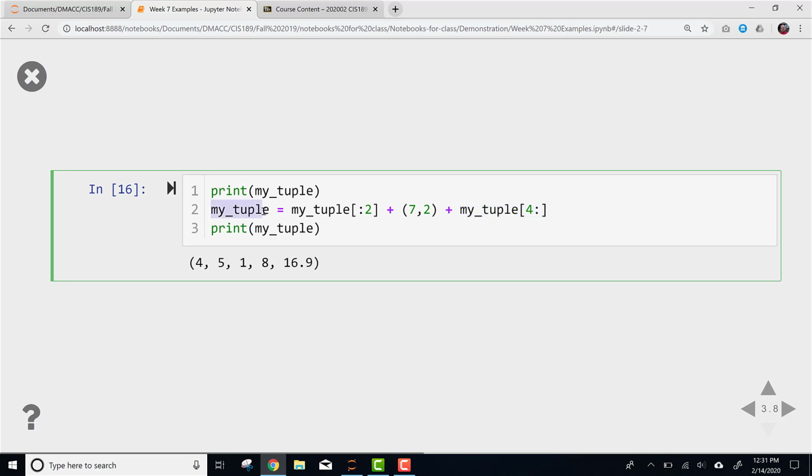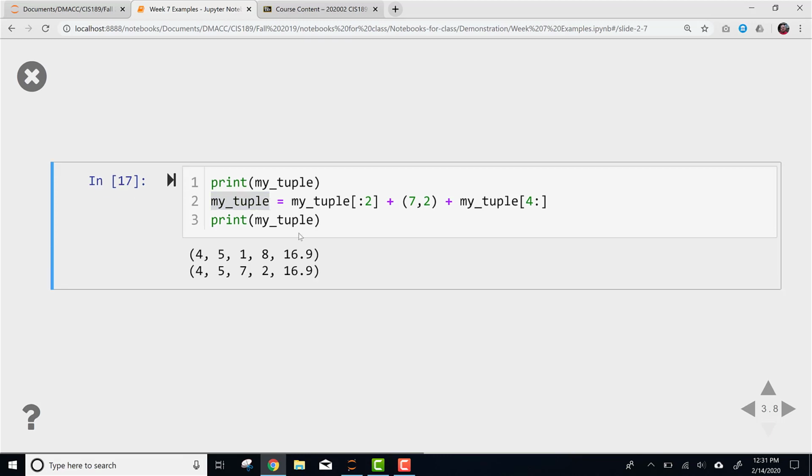So it seems like I'm manipulating the tuple, but what I'm really doing is recreating it. I'm creating a new immutable object in place of the old immutable object, kind of like I'm editing it, but I'm doing it in a way that allows me to do it with tuples. What happened here? Oh yeah, see, it replaced items at index positions 2 and 3 with 7 and 2 instead of 1 and 8. So I was able to sort of edit my existing tuple by just overwriting it in place.